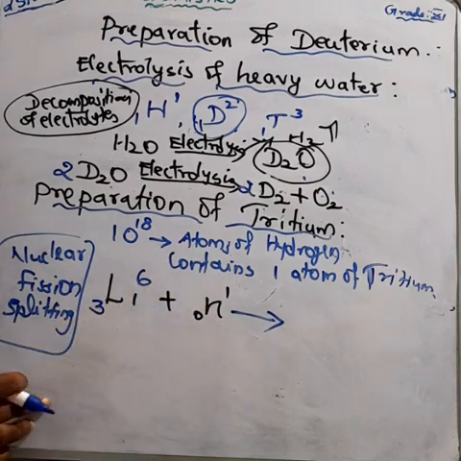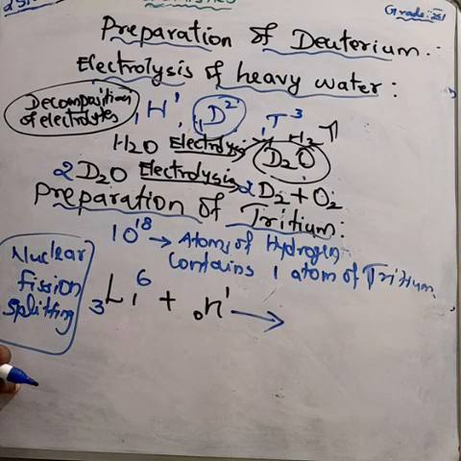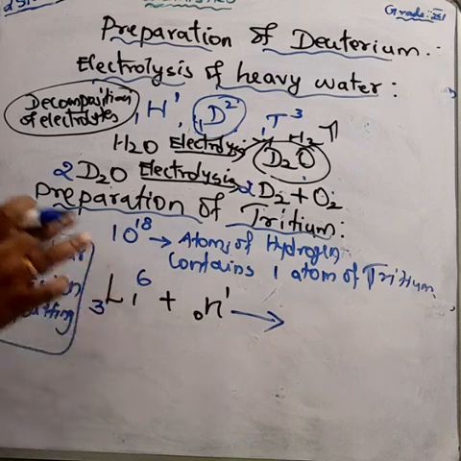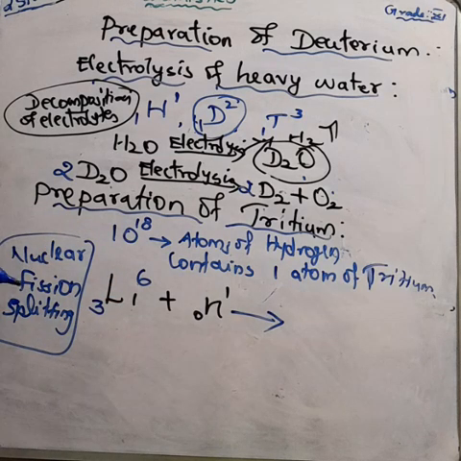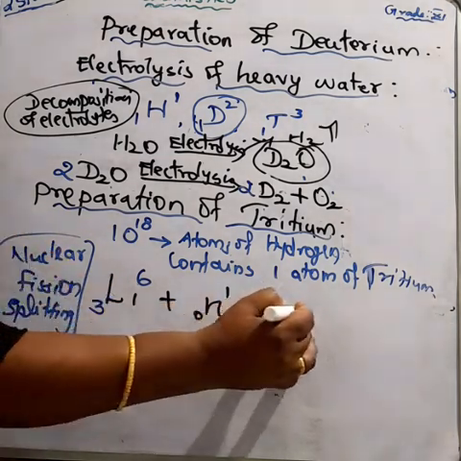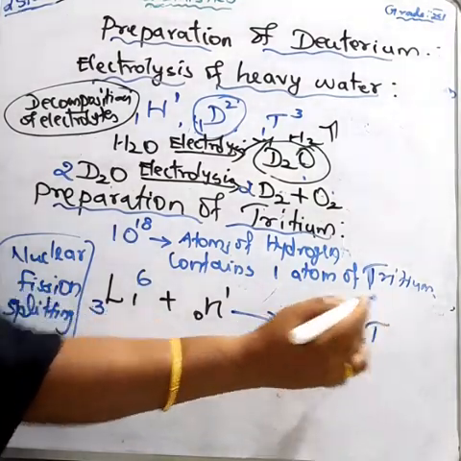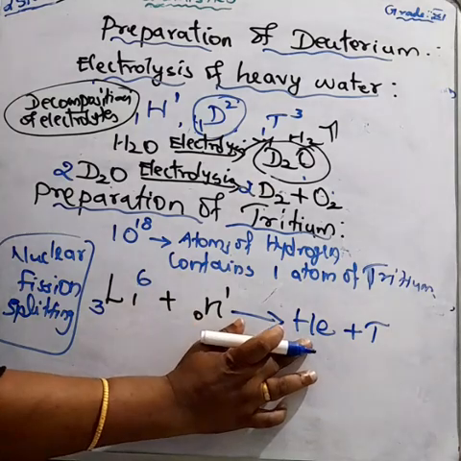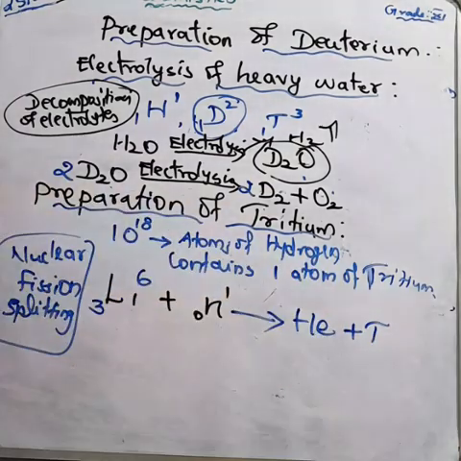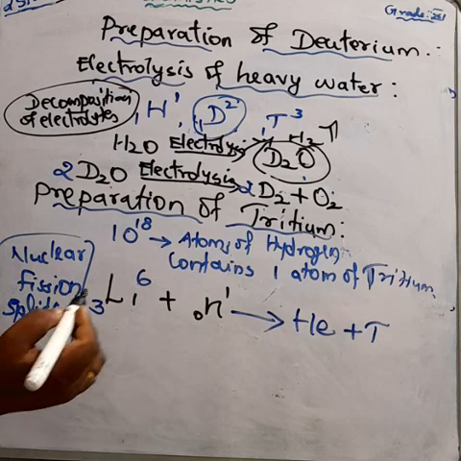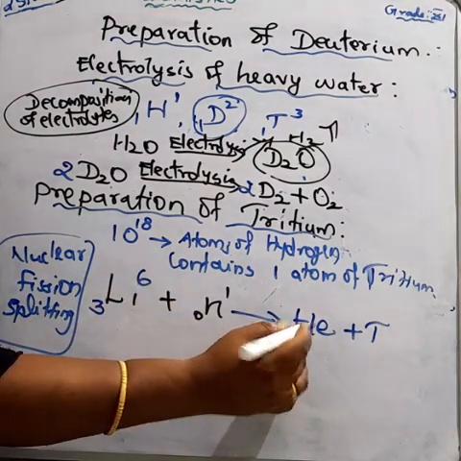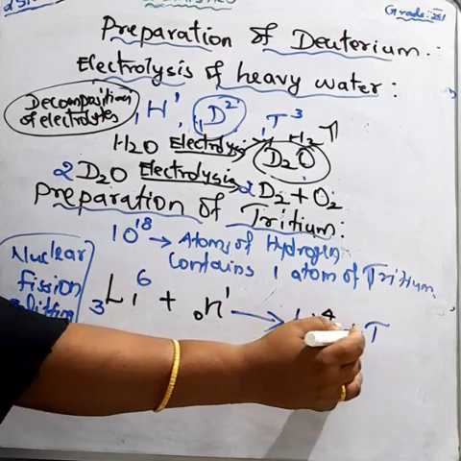Okay, slow neutron rays. A neutron ray can bombard the lithium atom, and it splits into alpha particles and tritium. Alpha particles mean helium; it emits the alpha ray. So alpha ray means helium plus tritium.